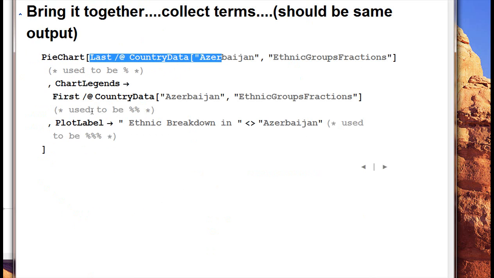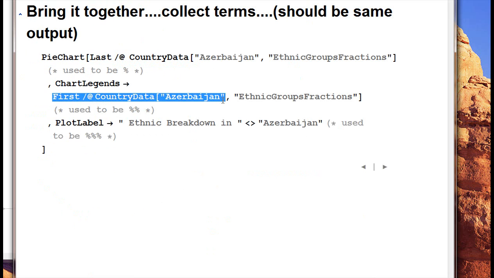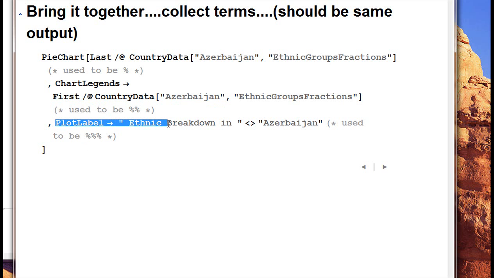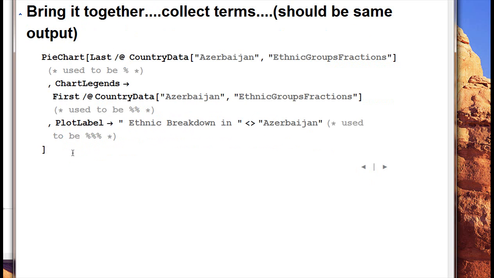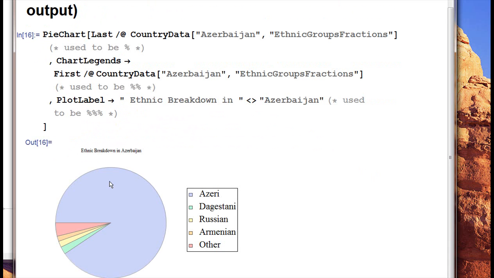Then this used to be %. First of country data, Azerbaijan. And then the plot label used to be %. So we brought all those together by collecting all the terms. Oh, let me go back here and run it, actually. And now this is what we would expect. It looks the same as before, but we don't have all the %, and everything's together.